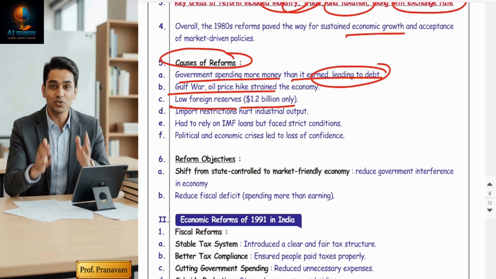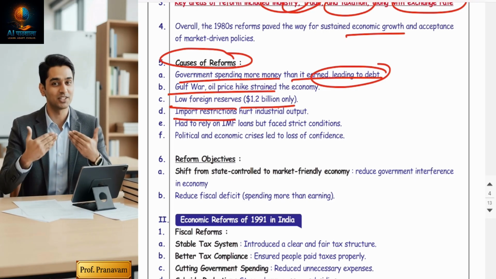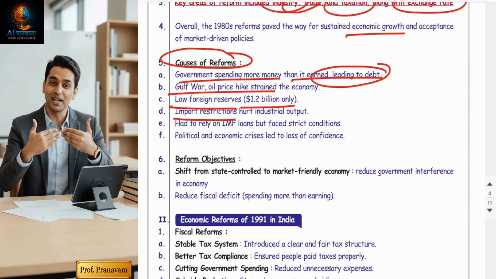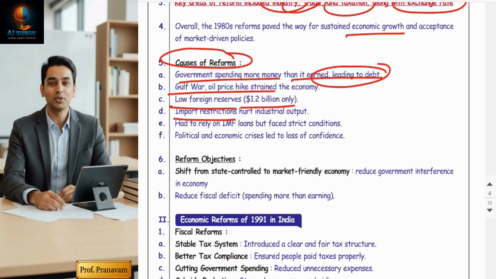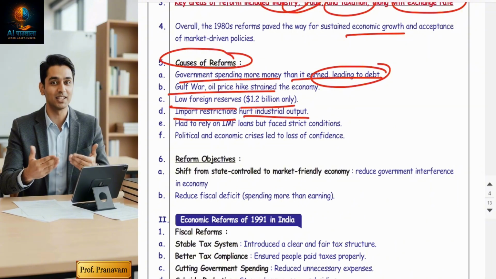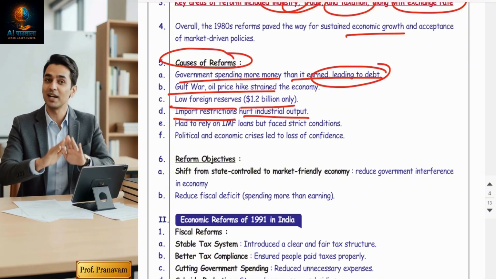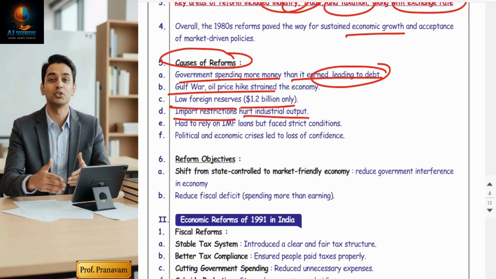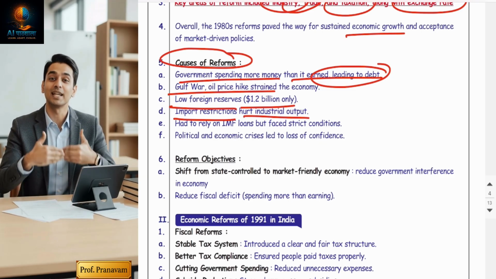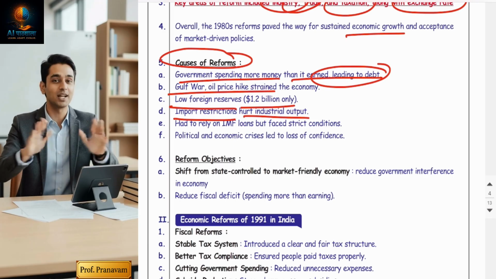Now, import restrictions. Guys, as I told you, the government used to control each and everything. There were import restrictions and heavy control on imports, due to which industrial output suffered due to lack of inputs. People and companies could not freely import machinery and goods, which damaged industrialization and growth.